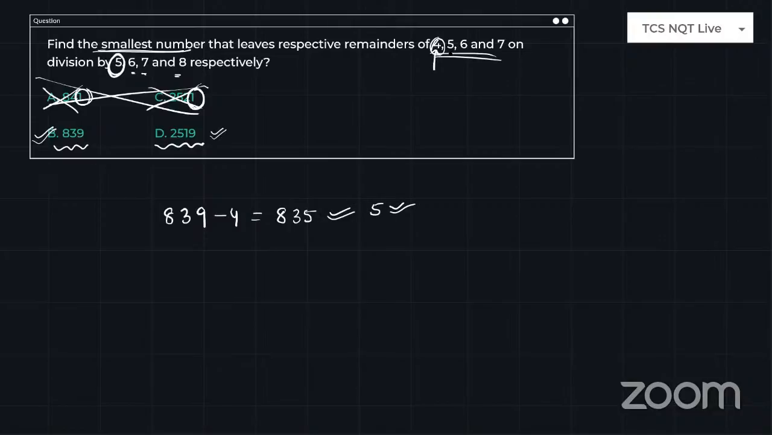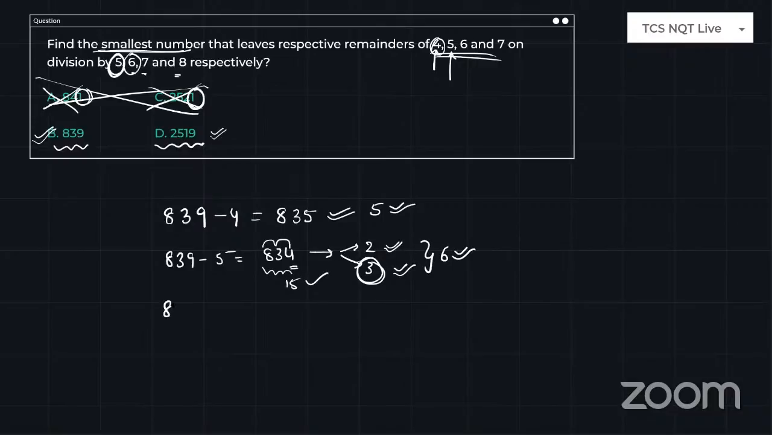Next, look at the next one. If you subtract 5, which is 839 minus 5, the answer is 834. Is it divisible by 6? What is the divisibility rule of 6, guys? It is the same as the divisibility rules of 2 and 3. It is an even number, so the rule of 2 is satisfied. And what is the divisibility rule of 3? Sum of the digits. 8 plus 3 plus 4, the answer is 15. So it is a multiple of 3.